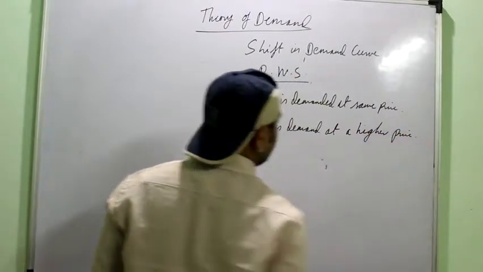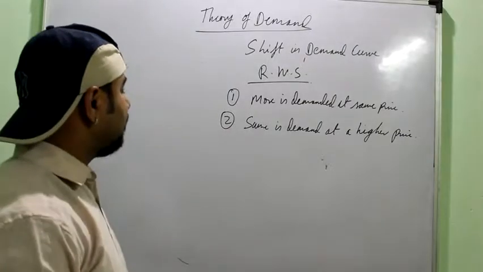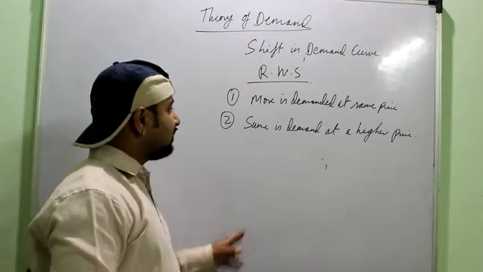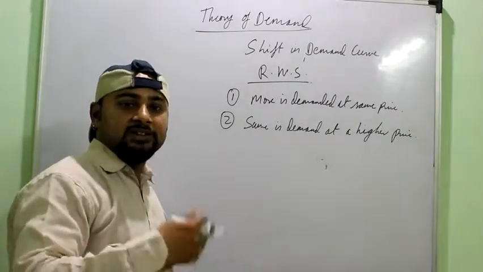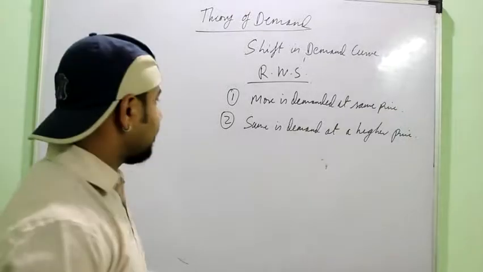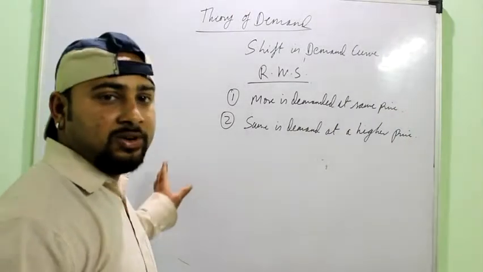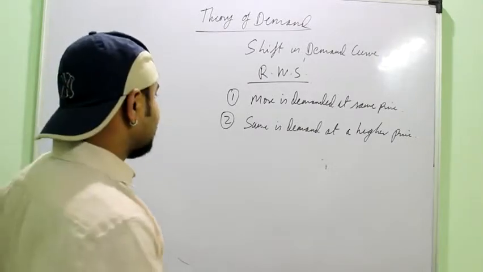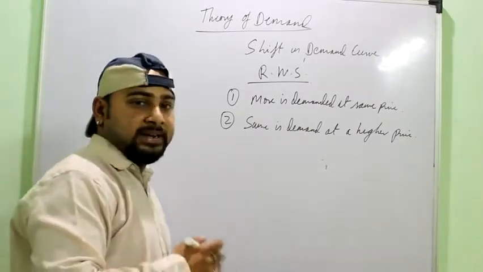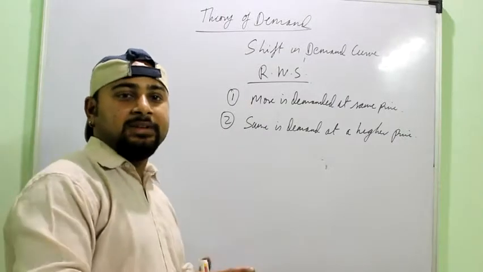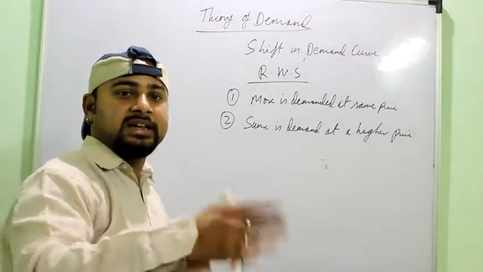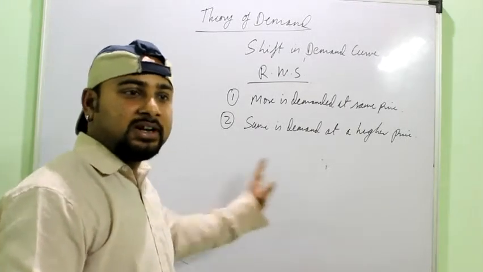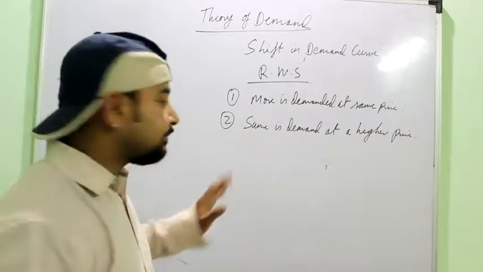at a higher price. Again, the first point is very easy to understand. Demand increases even at the given price. The second one is that the price of a commodity rises, but still the consumer doesn't reduce his demand, right? So it cannot be called movement. You cannot call it expansion or contraction. So it is always part of the rightward shift. It simply indicates that if the price would have been the same, the demand would have increased. The consumer is either liking the product or maybe he is expecting the prices to rise in future, because all the other factors may be the reason, right?